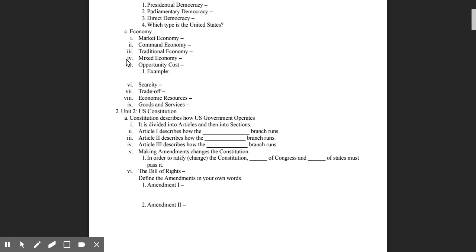A mixed economy is when any of the above three economies are combined. It could be a mix between market and command and traditional, market and traditional, or all three. Every country in the world has a mixed economy. Some might be more command than others, like North Korea, and some might be more market than others, like the United States.